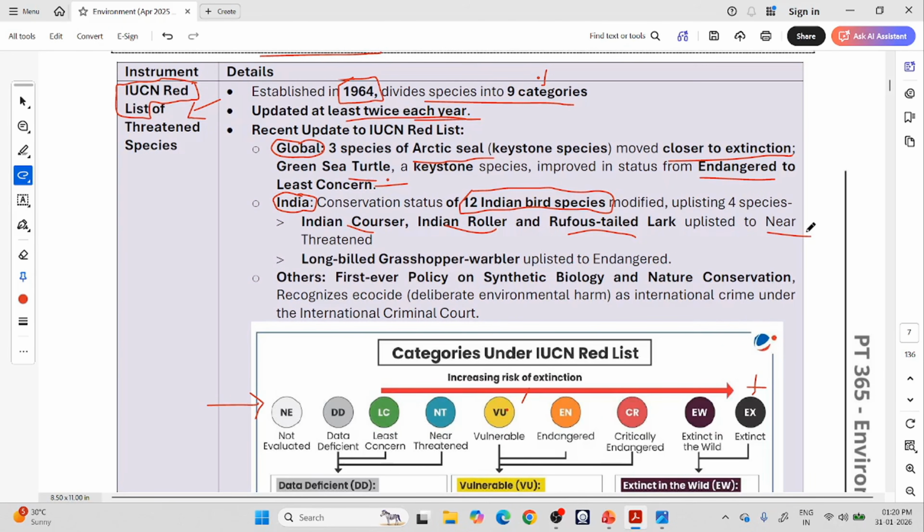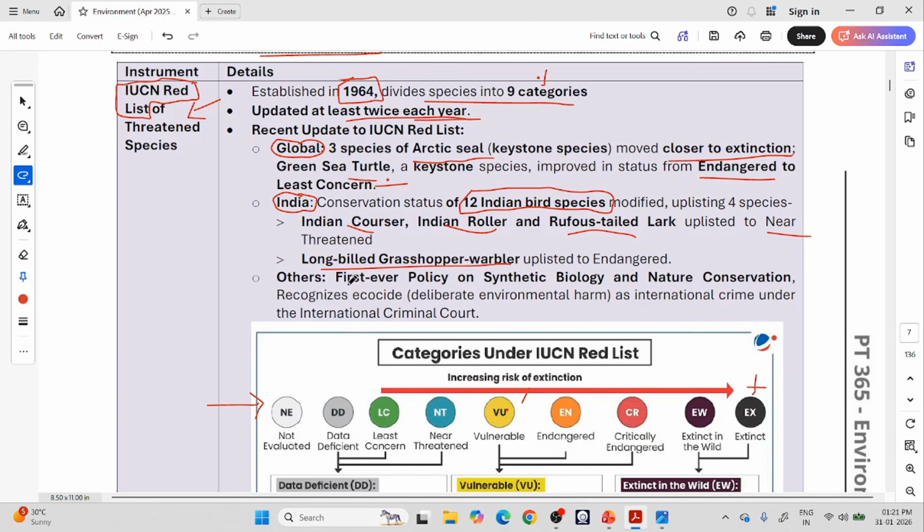Throughout our PDF, we will read like 1000 animals and plants. It is not easy to remember the IUCN status of all of them. Only for important animals you can remember, like lions and elephants. These names, just remember as which type of species. So what is long-billed grasshopper warbler? It is also a bird.